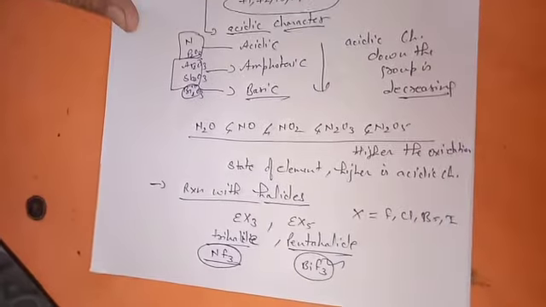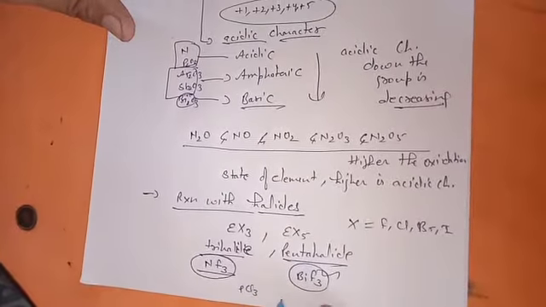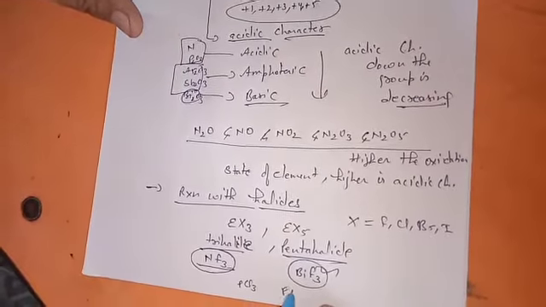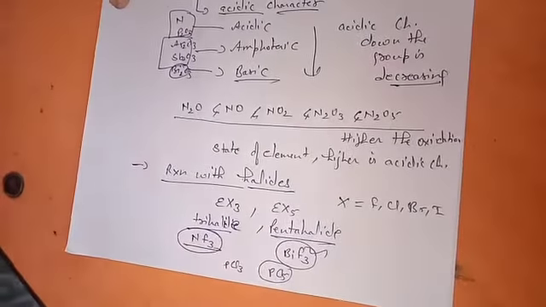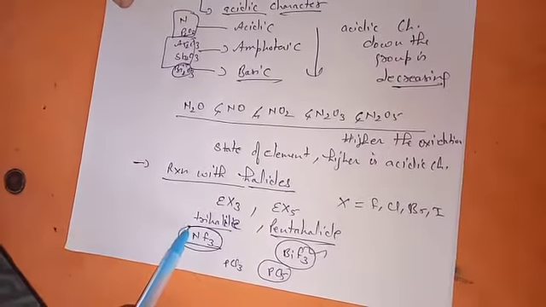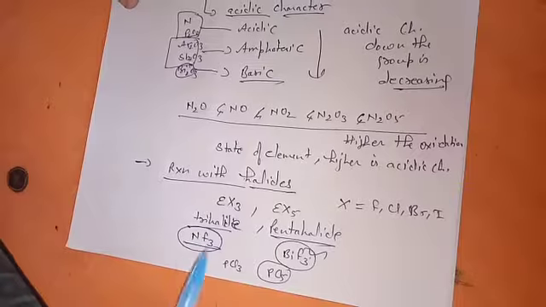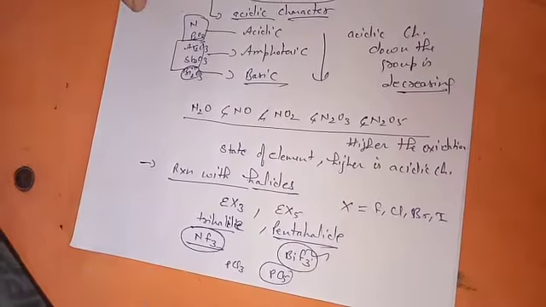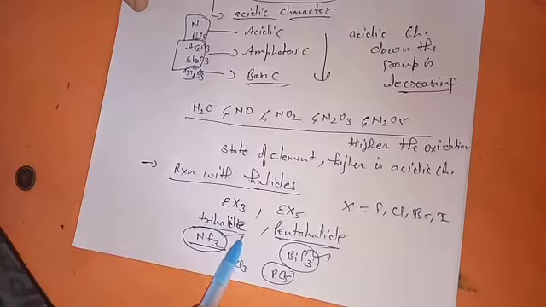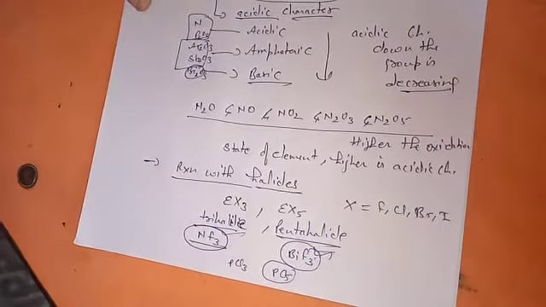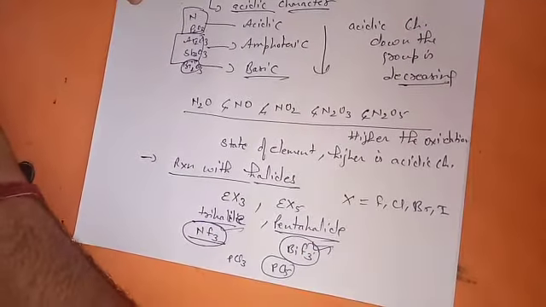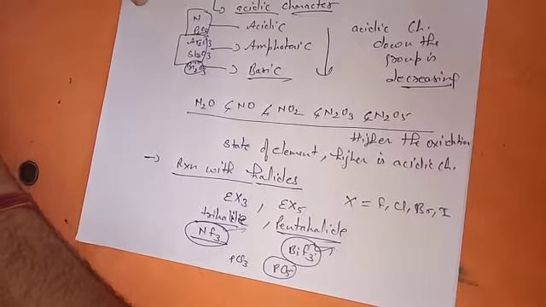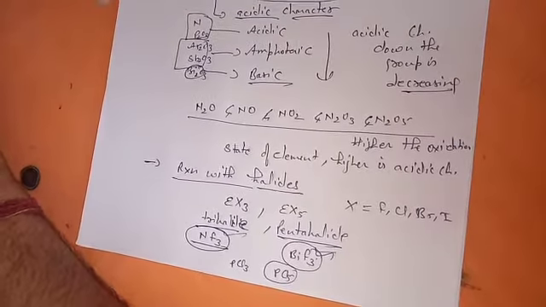However, all the rest form trihalides as well as pentahalides with all halogens. But for nitrogen and bismuth, only trihalides are stable. They can form others, but the only stable one known in the case of nitrogen is nitrogen trifluoride, and in the case of bismuth, bismuth trifluoride.